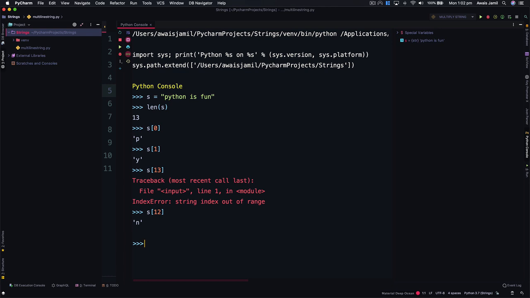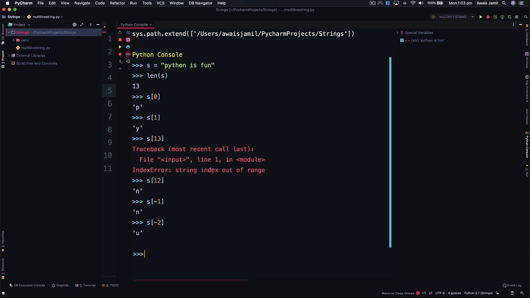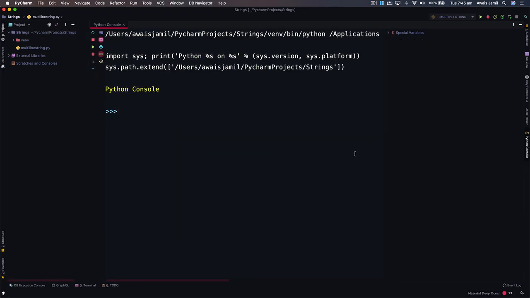Now sometimes you want to grab the last index directly and you don't know the last index number. Your string might be very long. How do we do that? Well, we can use negative numbers as well. So from left to right, indexing starts from 0, but from right to left, indexing starts from -1 and onwards. So I'm going to specify s with -1. It's going to return n. So if I say -2, it's going to return u. -3 should return i.